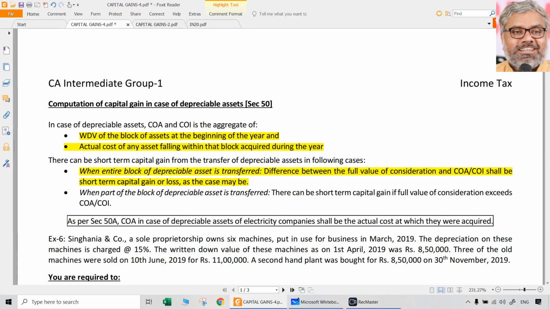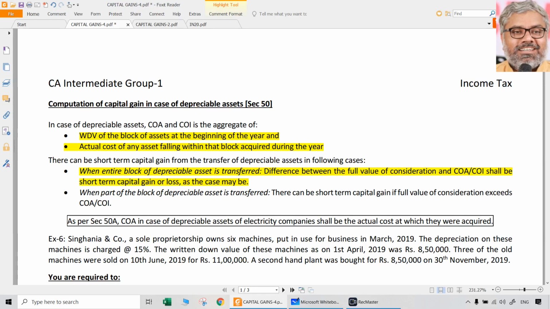But if the full value of consideration is more than the WDV of the block at the beginning of the year plus assets acquired during the year, then there will be a short-term capital gain. And vice versa, if the full value of consideration is less than the cost of acquisition and cost of improvement, then there will be a short-term capital loss.